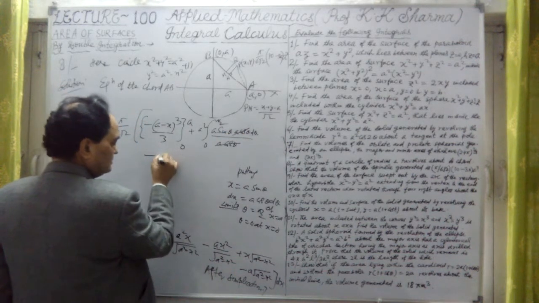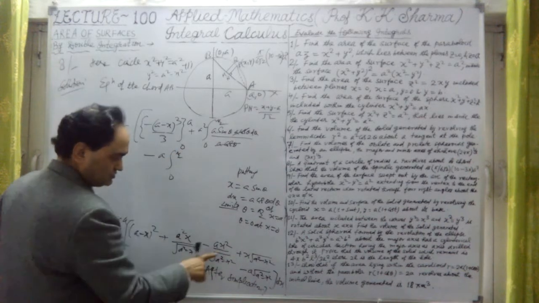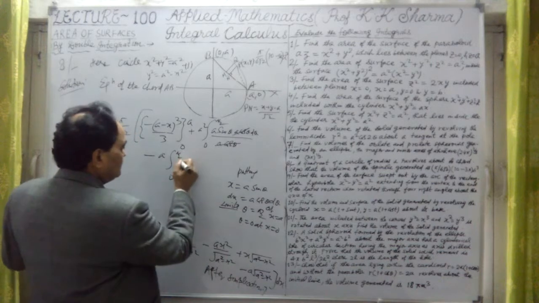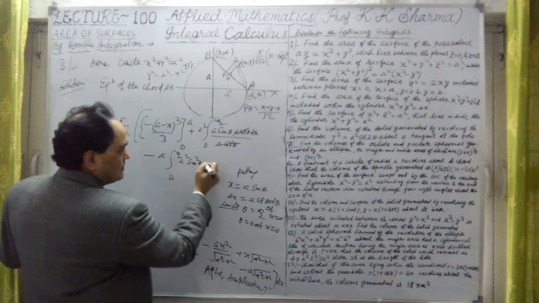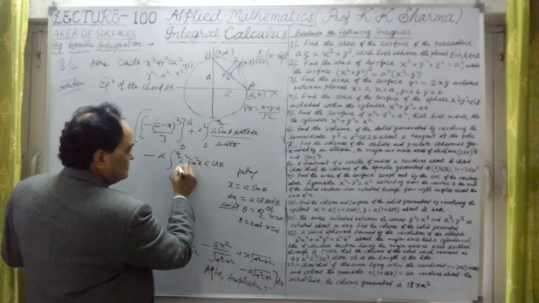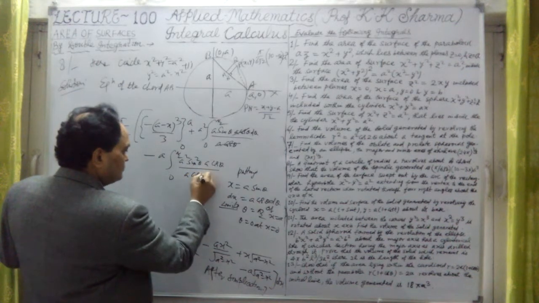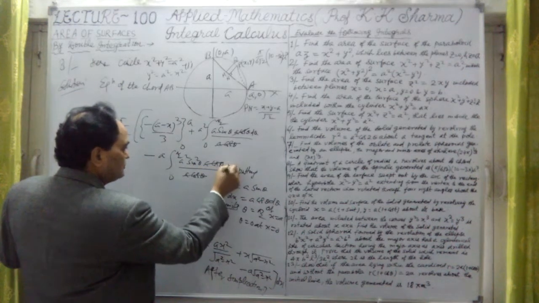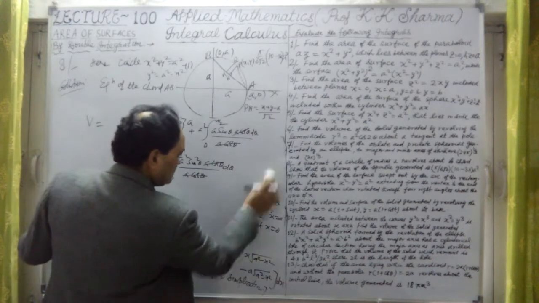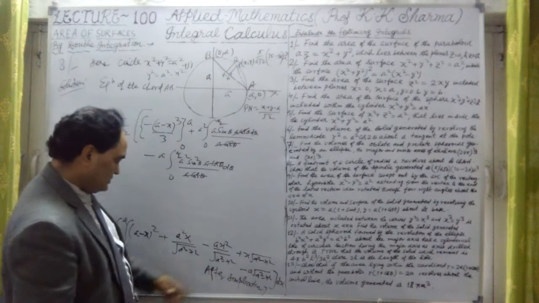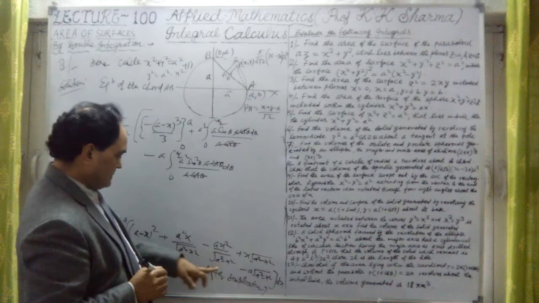Minus sign, this is a, x square, integration 0 to pi by 2. This is x square now. What is x square? We have a square into sine square theta, into a cos theta, divided by this, which comes out to be a cos theta. A cos theta cancels out, into d theta. Okay, now let me rub this. This is the second, the third step.